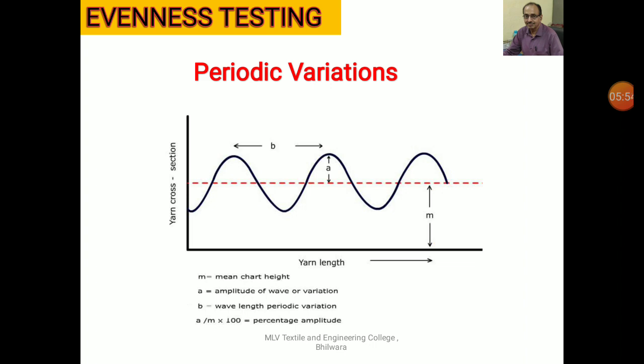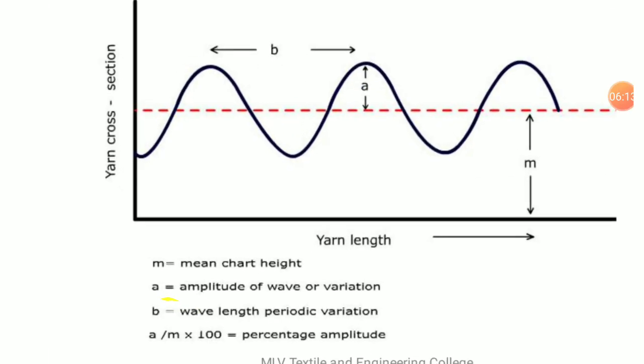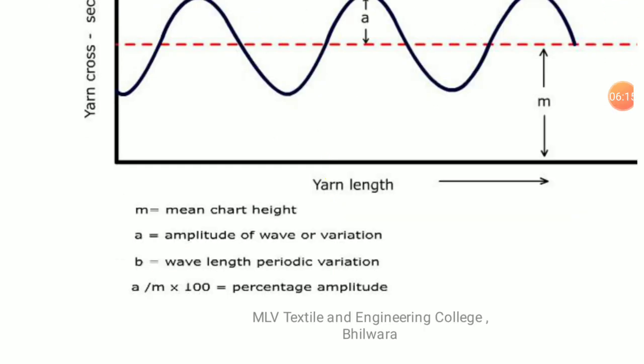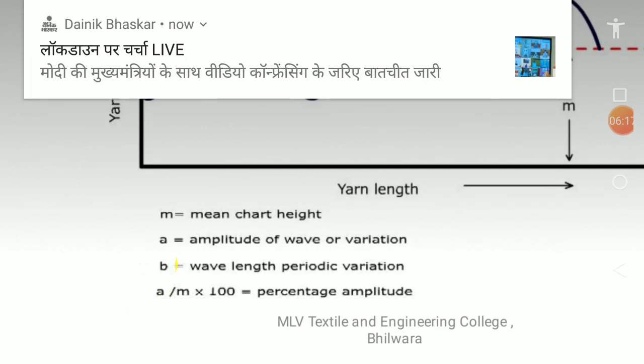So any periodic variation can be expressed by wavelength lambda as well as how much it is deviating. It will be the same on the upper portion as well as on the lower side. Generally, A is expressed as a percentage of the mean value.